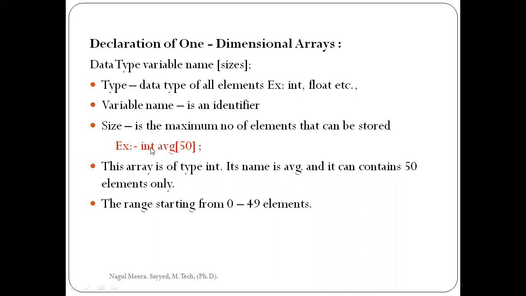But these 50 elements type of integers values మాత్రం స్టోర్ చేయాలి. ఎందుకంటే here array is a collection of similar data type కదా. So avg array is the type of integer. It can store only 50 elements. Those all are integer type.